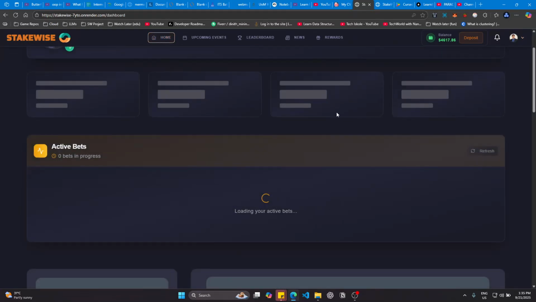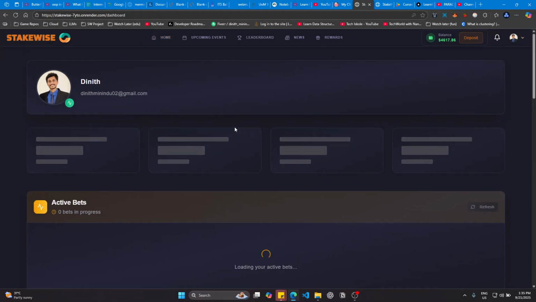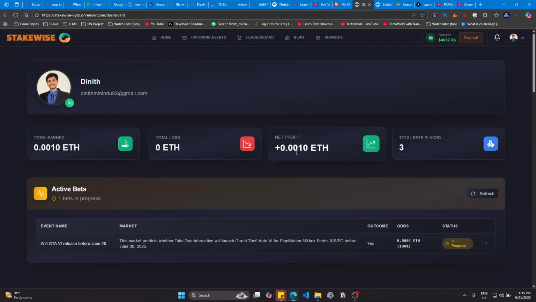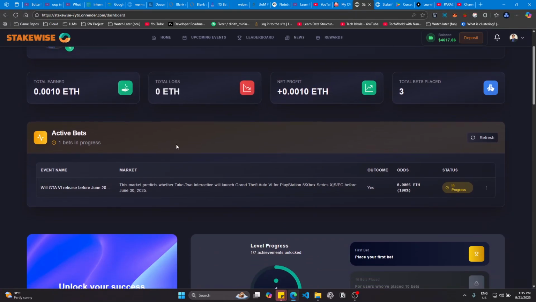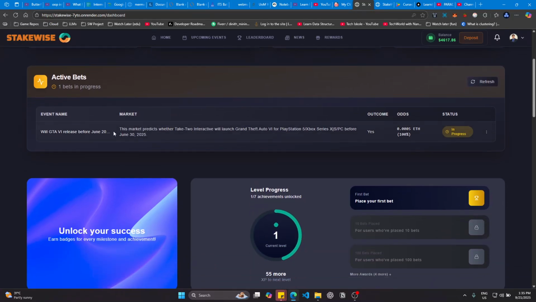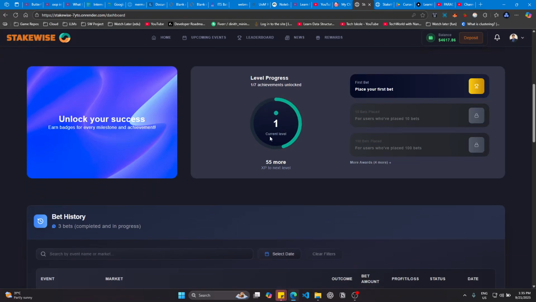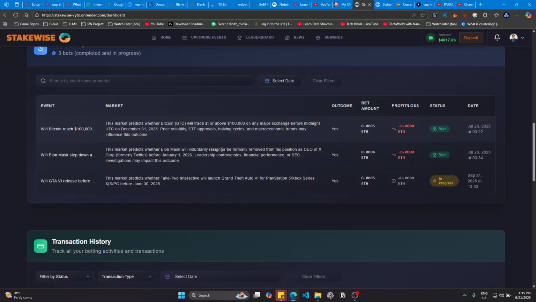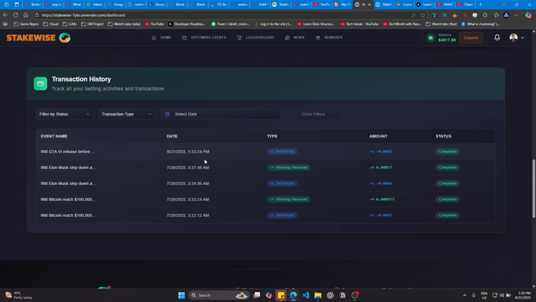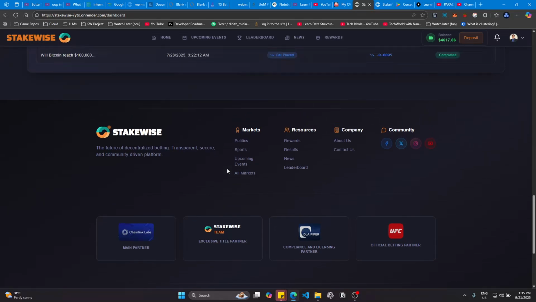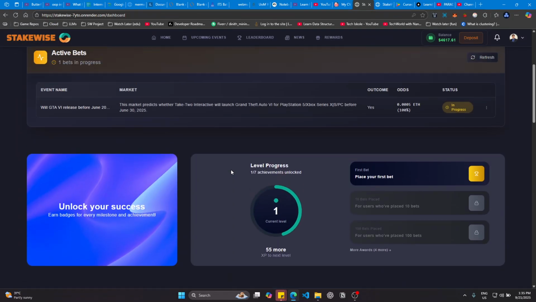Okay, let's go to the dashboard. So this is the user dashboard. This dashboard shows the user's current earnings, net profit, total bets placed, and everything regarding the user. It shows active bets, the current level system, also bet history and transaction history, and everything that the user has done recently is there in this dashboard.